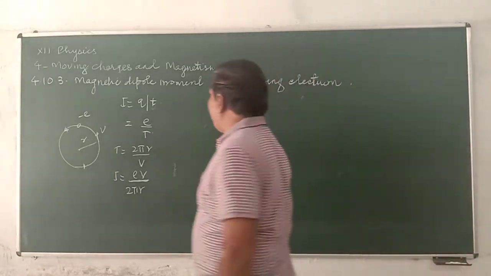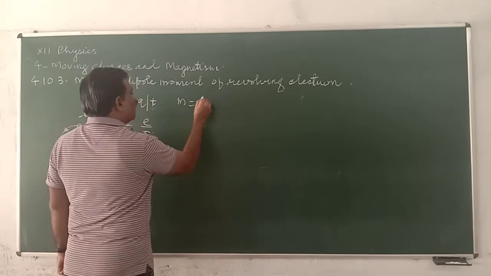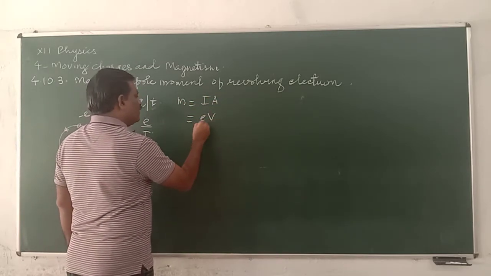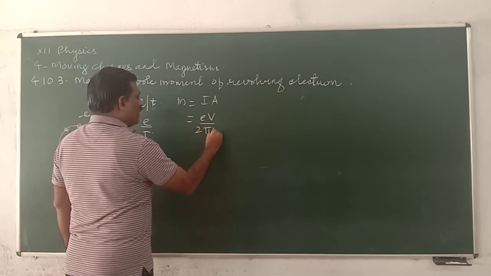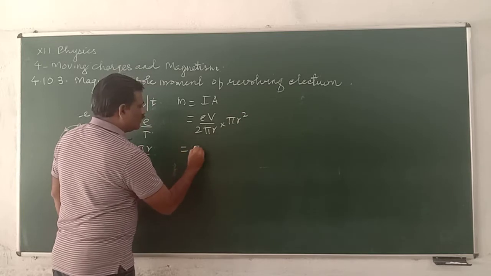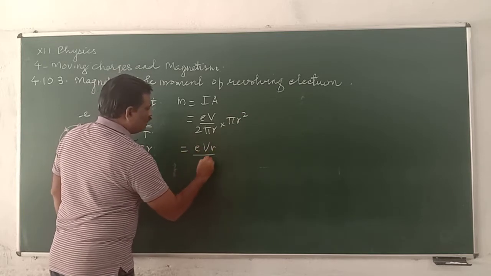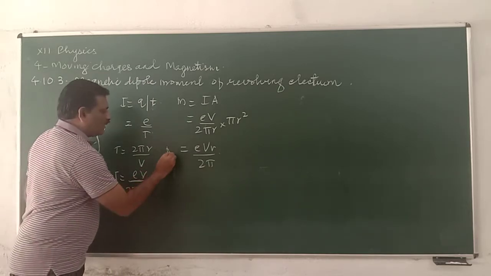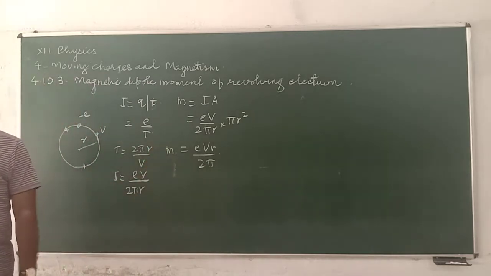Now magnetic moment M is equal to I times A. Therefore, e v divided by 2 pi r into pi r squared becomes e v r divided by 2. This is the magnetic moment.